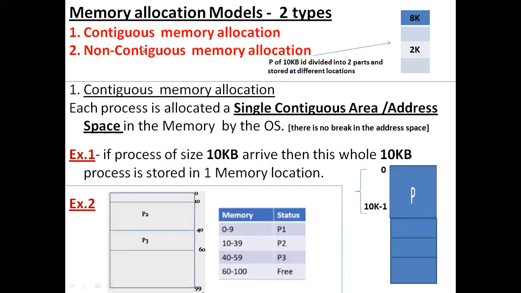As the name suggests, in contiguous memory allocation, for a single process I allocate the whole memory block in sequence. In non-contiguous memory allocation, a single process of say 10 KB is divided into many subparts, and each part is stored in different locations, as seen here. Hence the searching is somewhat more complex compared to contiguous memory allocation.